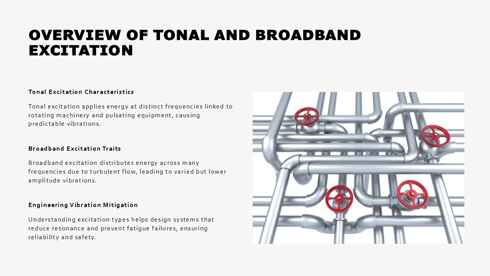Broadband excitation, on the other hand, involves energy distributed across a wide range of frequencies, typically resulting from turbulent flow or complex fluid dynamics within the piping system. Unlike tonal excitation, broadband excitation does not target a single frequency but spreads energy throughout the spectrum, which can still interact with natural frequencies but generally produces lower amplitude responses compared to resonance conditions.